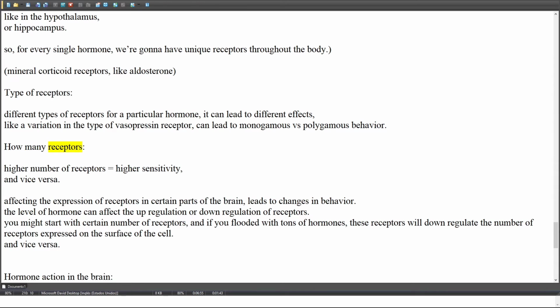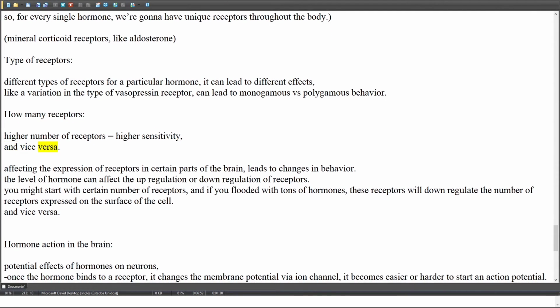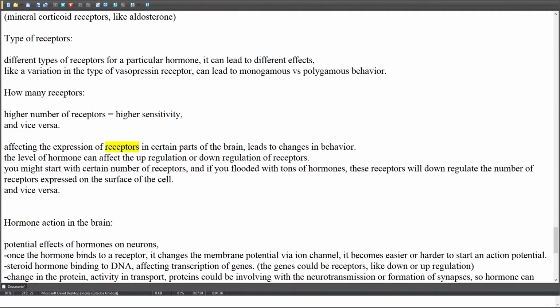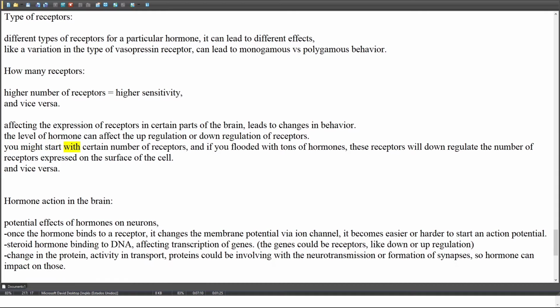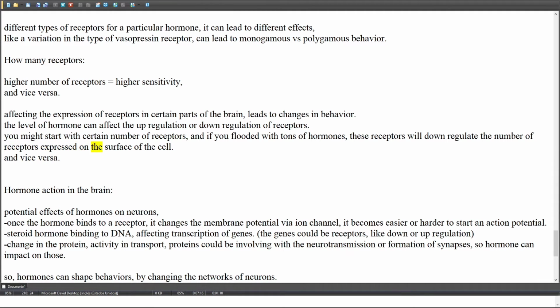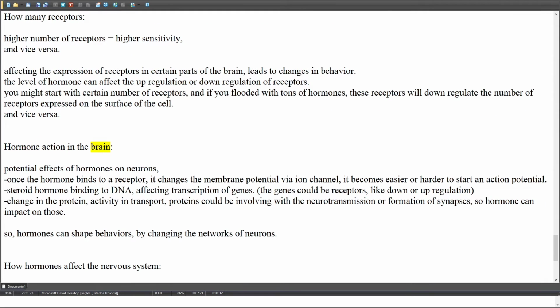How many receptors? A higher number of receptors equals higher sensitivity, and vice versa. Affecting the expression of receptors in certain parts of the brain leads to changes in behavior. The level of hormone can affect the upregulation or downregulation of receptors. You might start with a certain number of receptors, and if you're flooded with tons of hormone, the receptors will downregulate, reducing the number expressed on the surface of the cell. And vice versa.